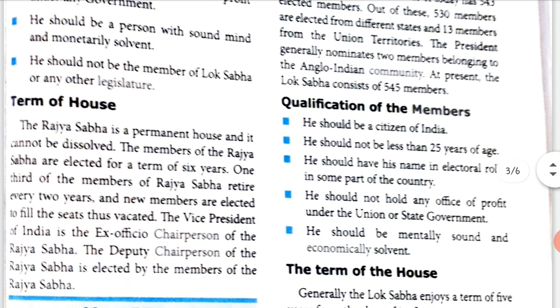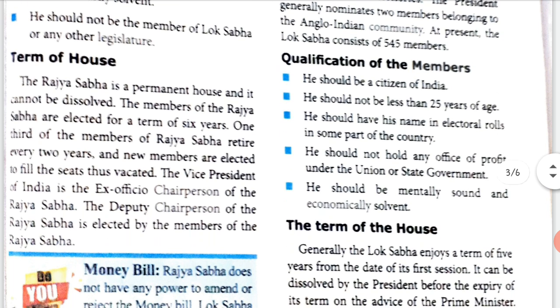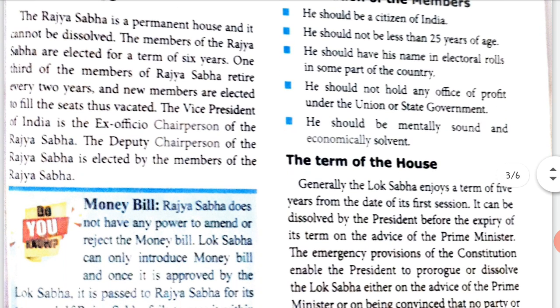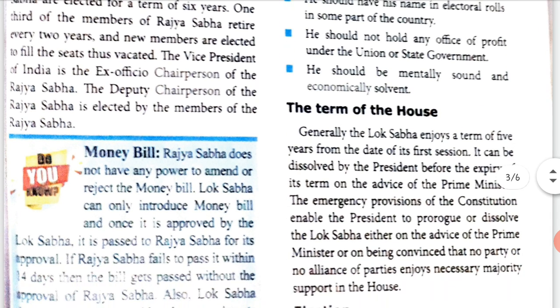Qualification of the members of the Lok Sabha. He should be a citizen of India. He should not be less than 25. So, for Rajya Sabha it was 30, here it is 25. He should have his name in electoral rolls in some part of the country. That means he should have a vote in one part of the country. Okay. He should not hold any office of profit under the union or state government. He should be mentally sound and economically solvent. Okay. Economically solvent means he should have a sound mind as well as money.